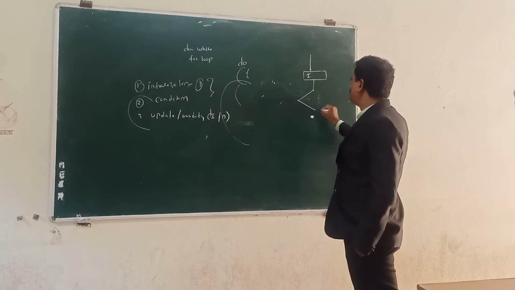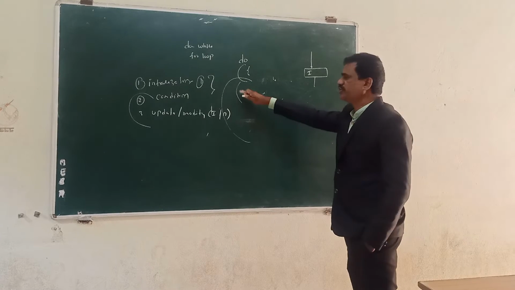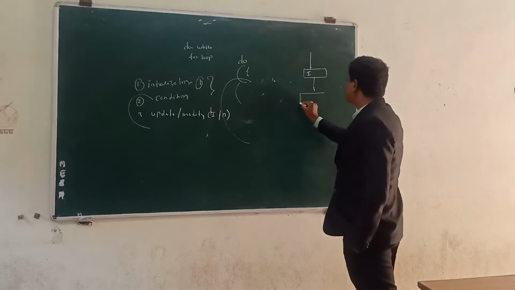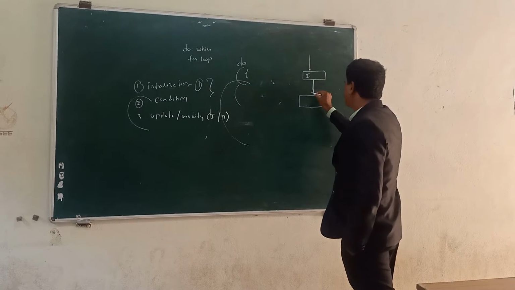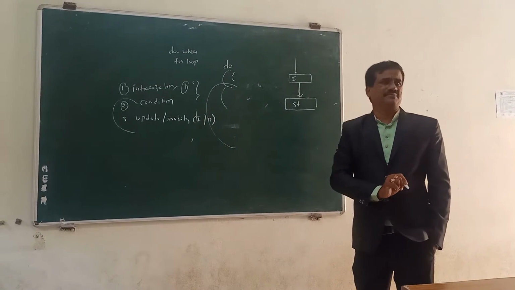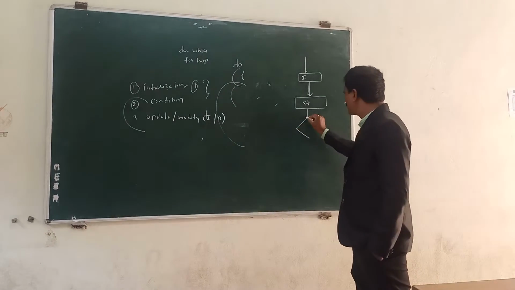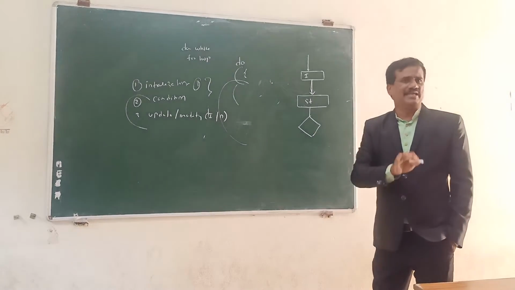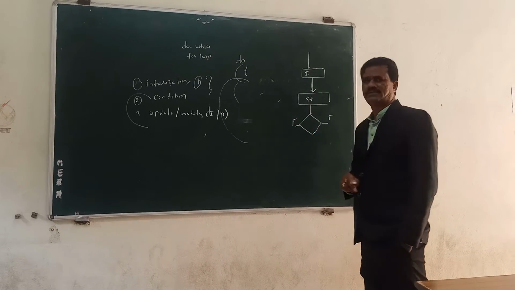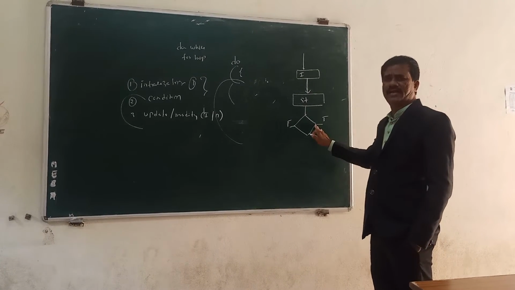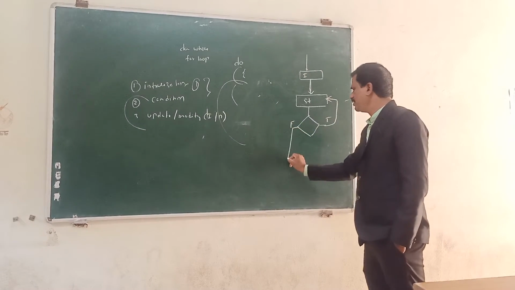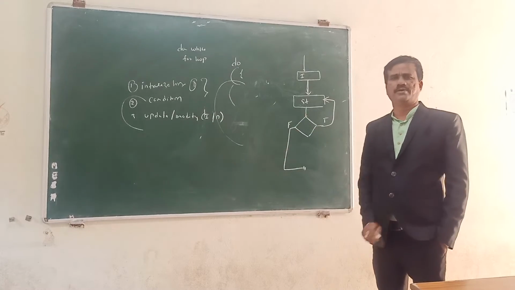Taking the do while, first you enter into the group of statements, then we check the condition. There are two outcomes, true and false. If the condition is true, the control goes to the loop. If the condition is false, the control simply skips from the loop.